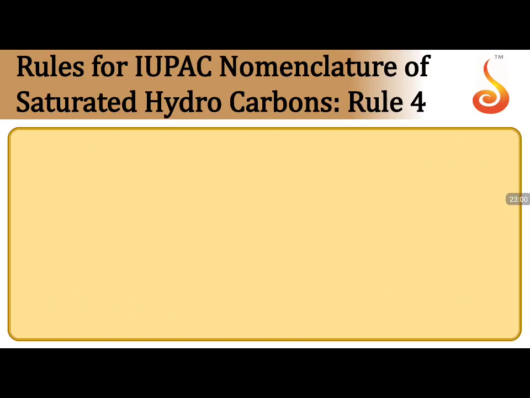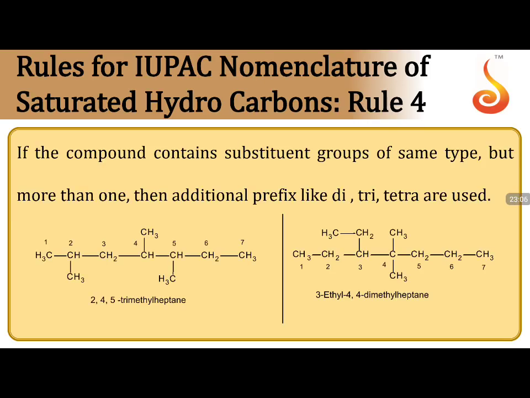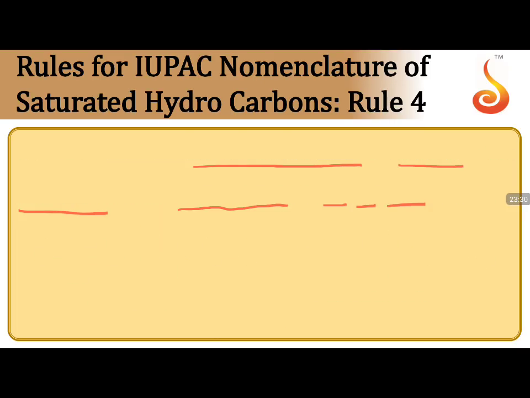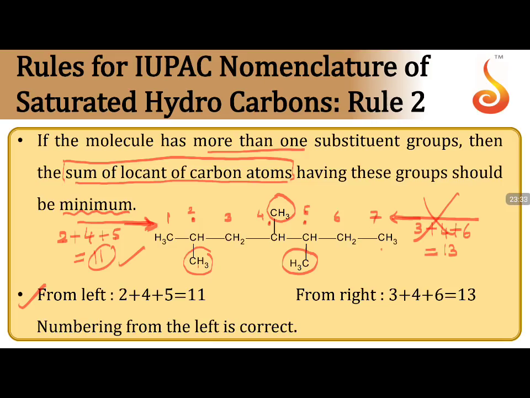Moving to rule number 4: if a compound contains substituent groups of the same type but more than one, then additional prefixes like di, tri, tetra are used. That means if you have unnumbered carbons, like you have seen in the previous case, you can see here you have 1, 2, 3, more than one substituents present which are unnumbered carbons.